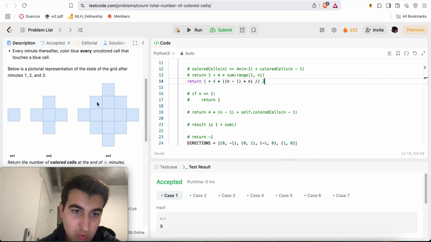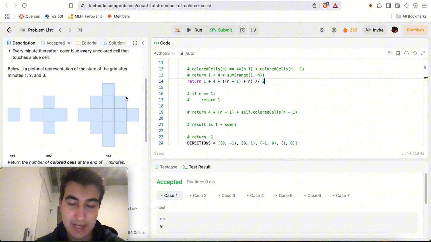Everything that is not this cross was added, which means these 3 blocks were added, these 3 blocks, these 3 blocks. Obviously, I'm overcounting, so it's these 3 blocks. Don't double count this one. These 2, these 2, these 2. So it's 1, 2, 3, 4, 5, 6, 7, 8 blocks that were added.